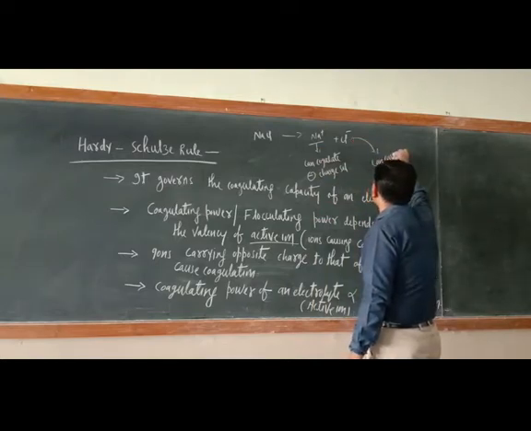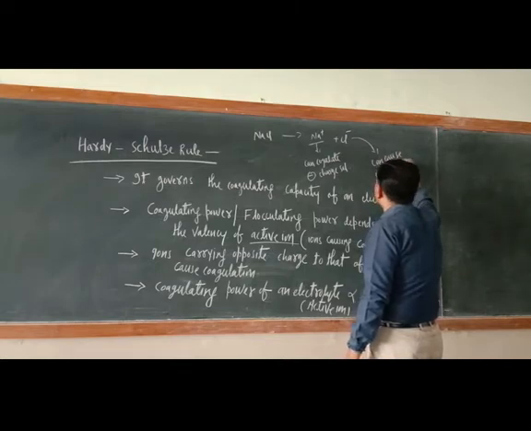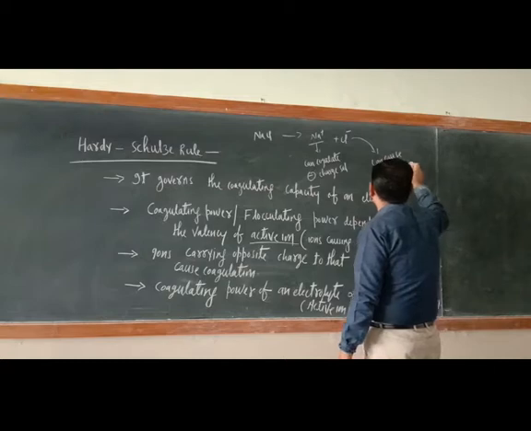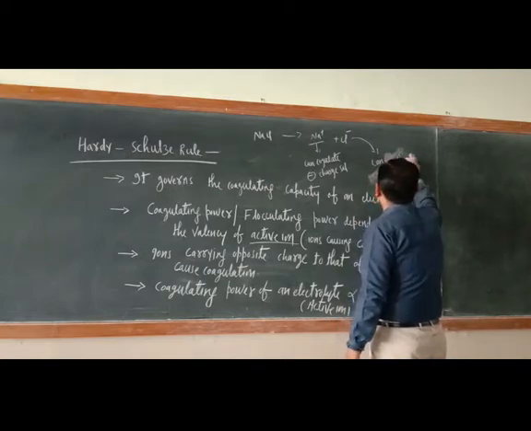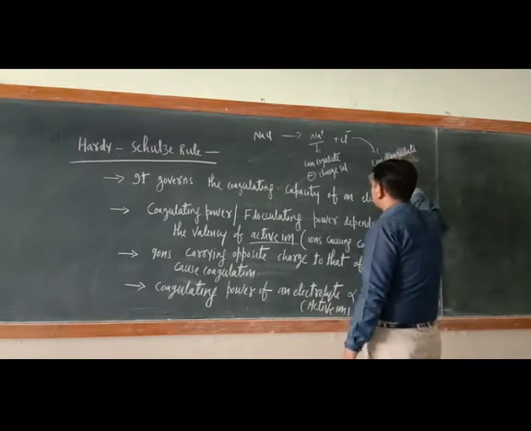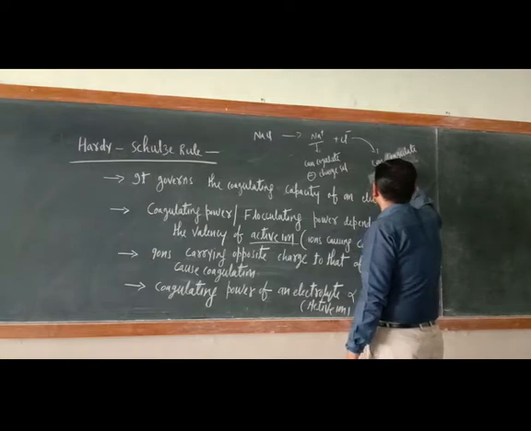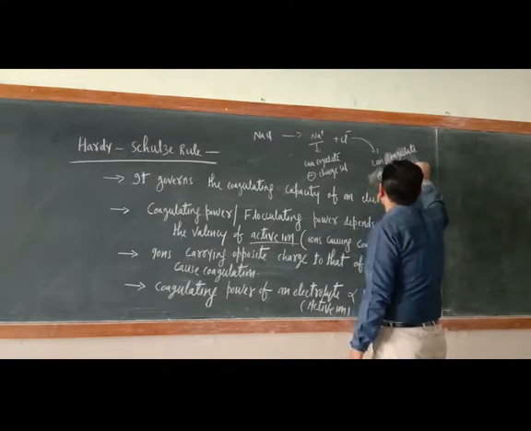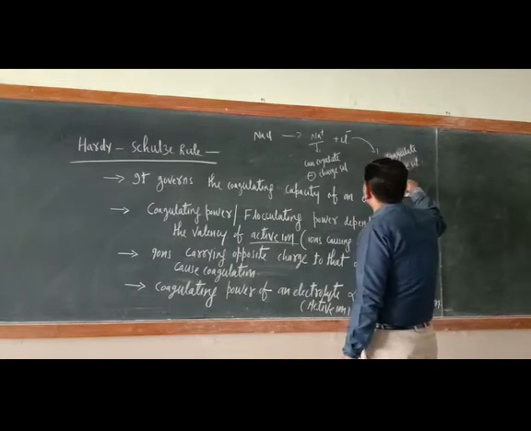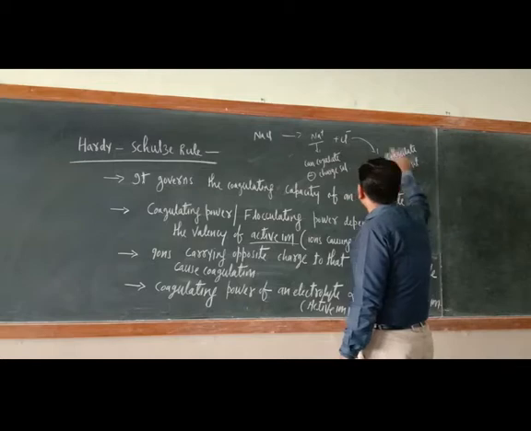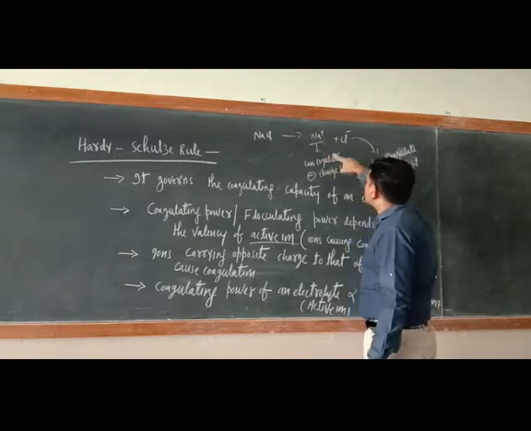It can coagulate positively charged salt. So try to understand. This is the active ion for positively charged salt, and sodium positive is the active ion for negatively charged salt.